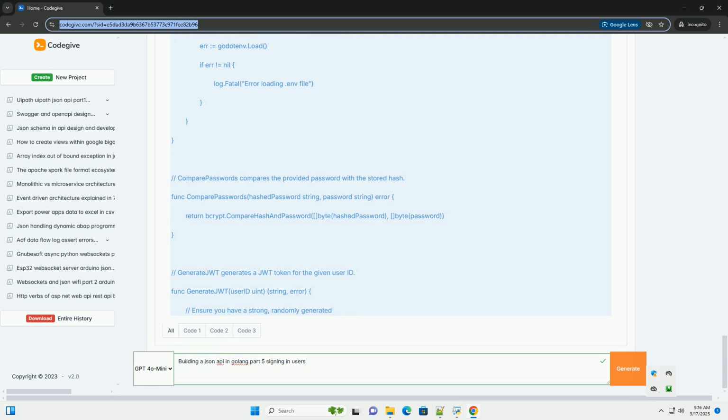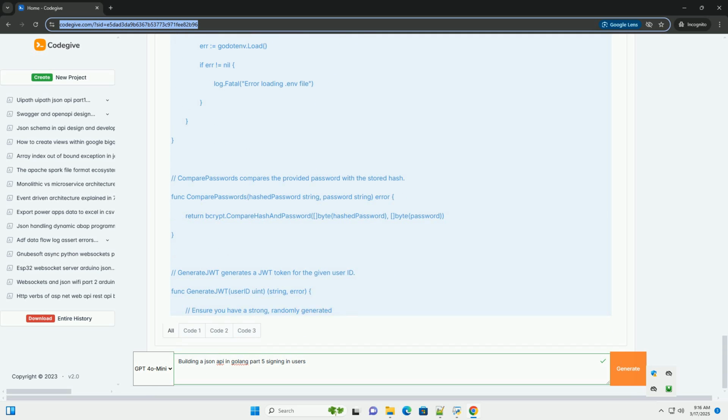3. Compare passwords function. This function is crucial. It uses bcrypt.CompareHashAndPassword to securely compare the provided password with the stored hash. This is the only correct way to verify a bcrypt hash.